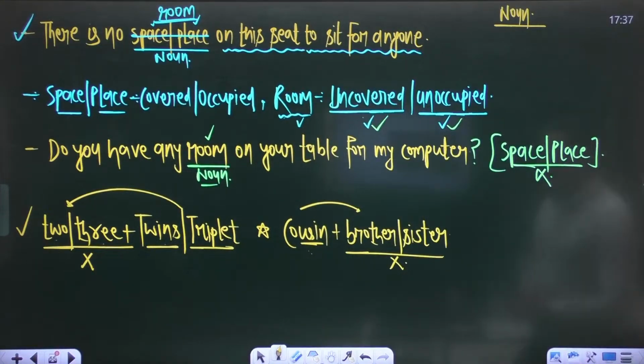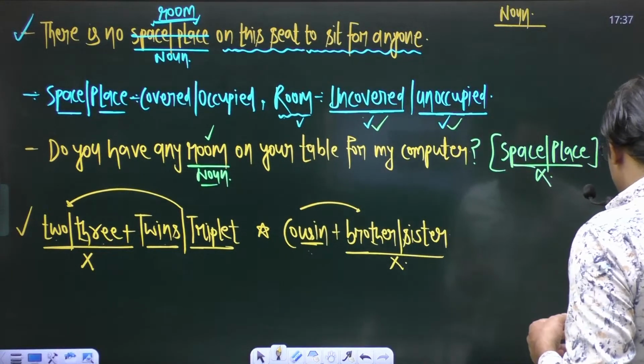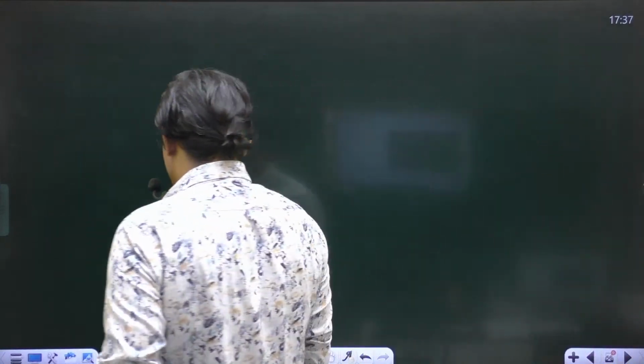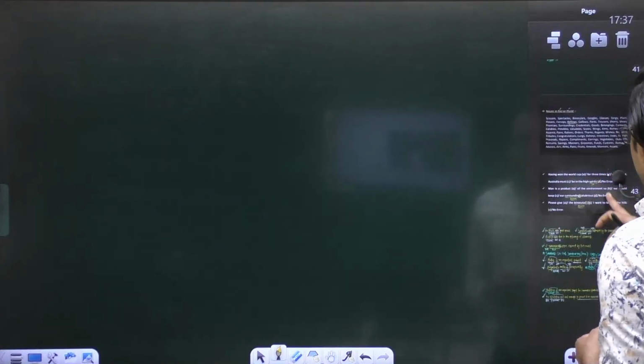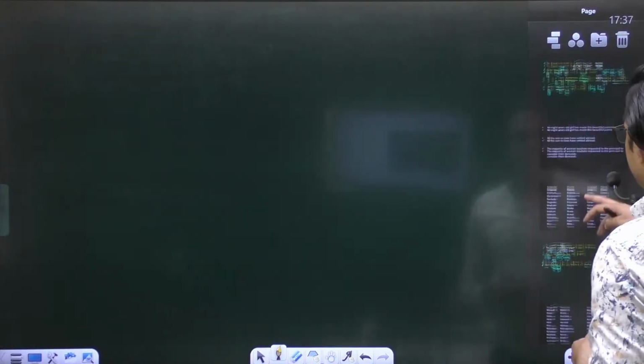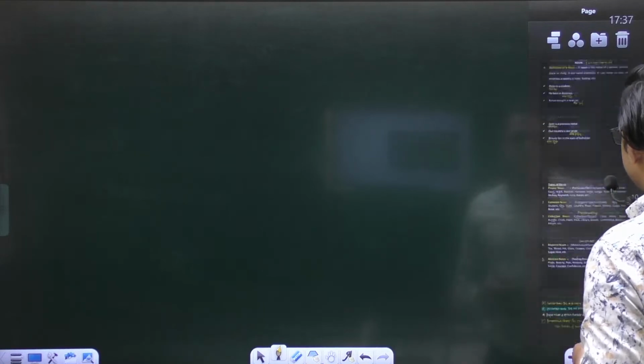Now let's move to the phrasal verbs. How many phrasal verbs have we discussed? Phrasal verbs. In this slide, you don't have phrasal verbs.